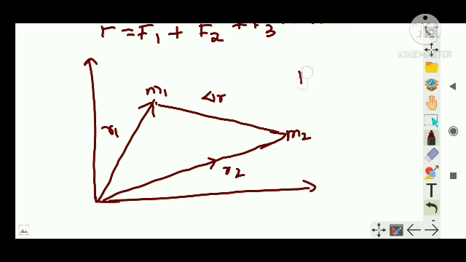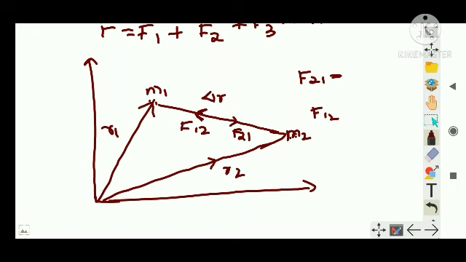Let us say F21 is the force on 2 due to 1, that is, on the second mass due to the first mass. And F12 is the force on 1 due to 2. This is F12 and this is F21, force on 2 due to 1. This much clear?